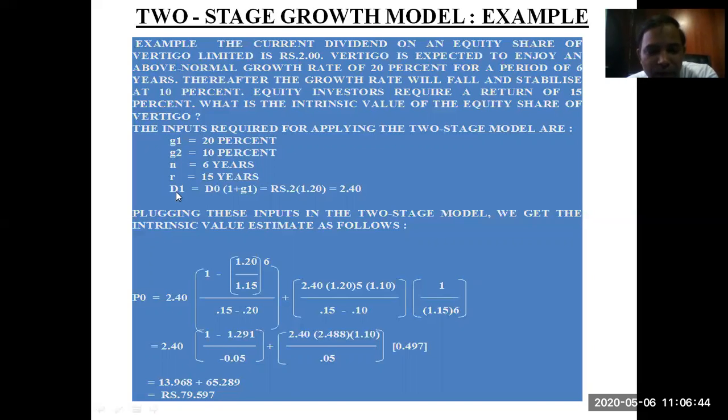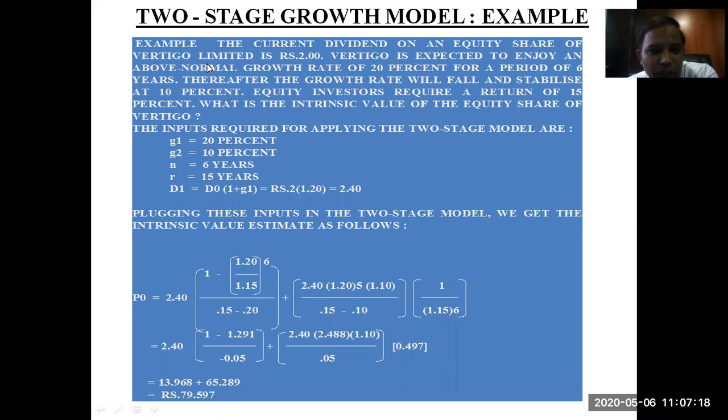So D1 is equal to D0 multiplied by 1 plus G1, as growth is given for two stages, that is why it is G1. 2 rupees multiplied by 1.20 comes to 2.40. So the dividend is growing by 20 percent.